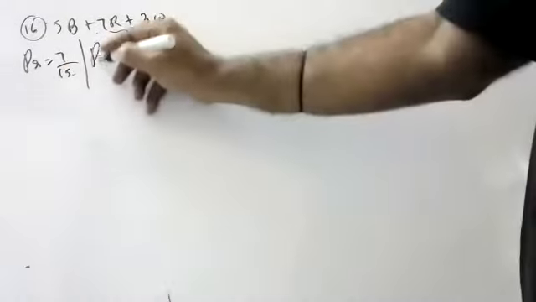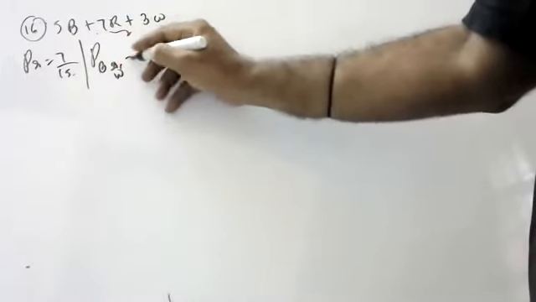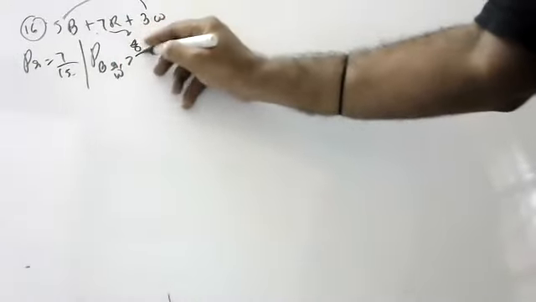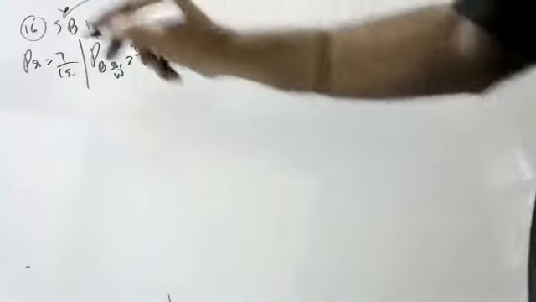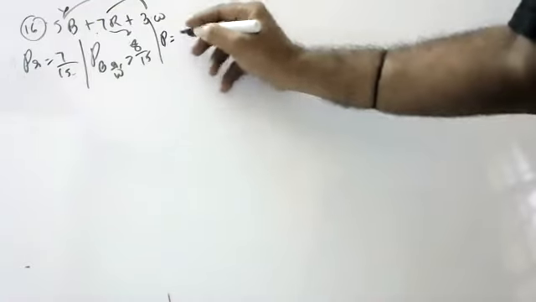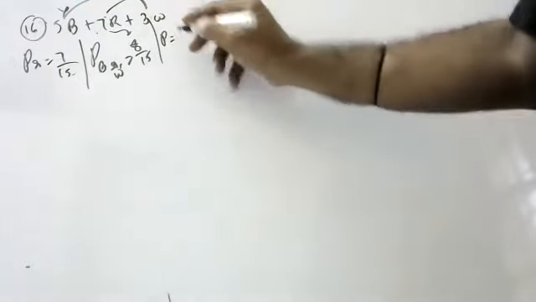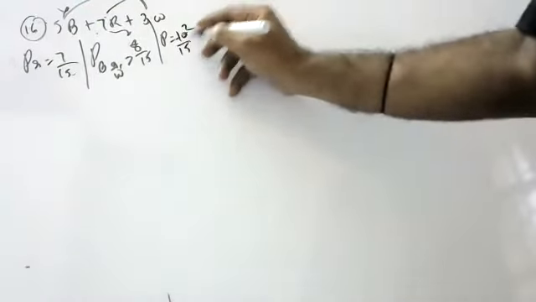Next, probability of black or white. Black or white means 5 plus 6, that is 11 by 18. Yeah, next. Probability of no black. No black means 7 plus 6, 13 by 18.